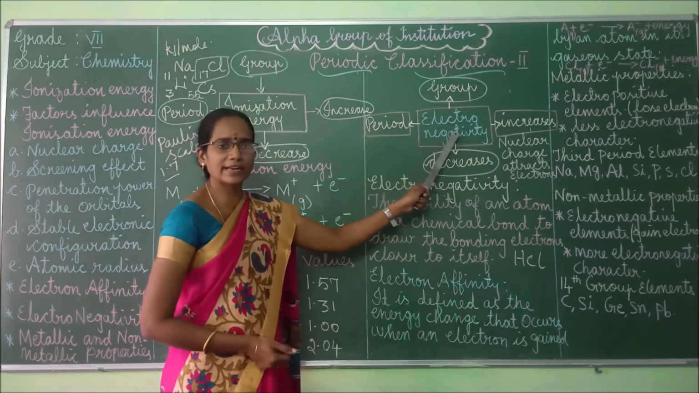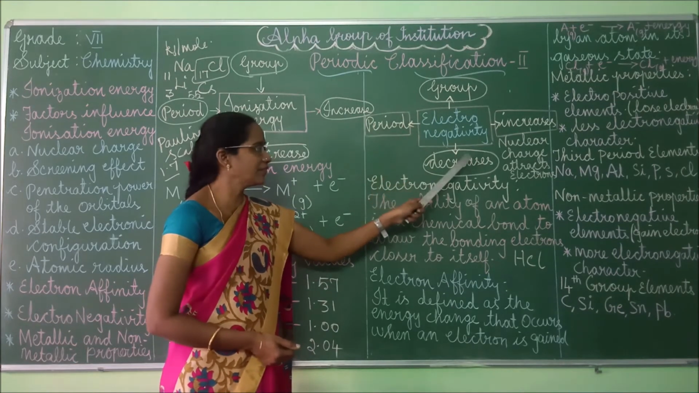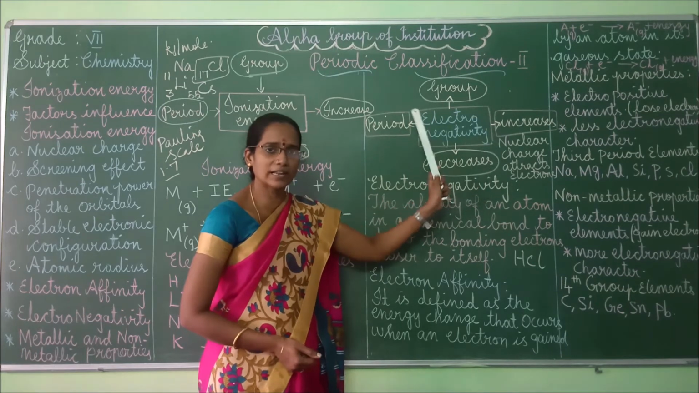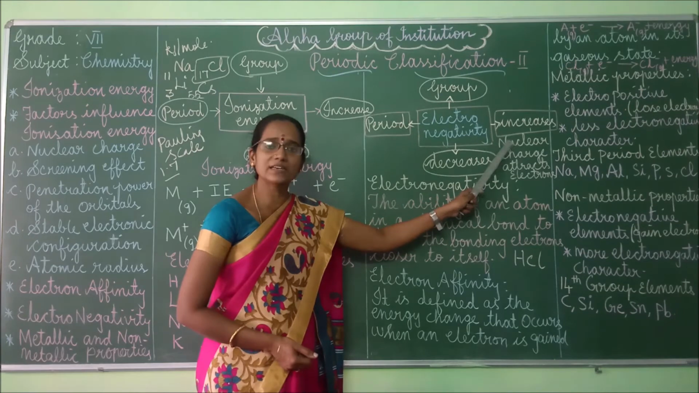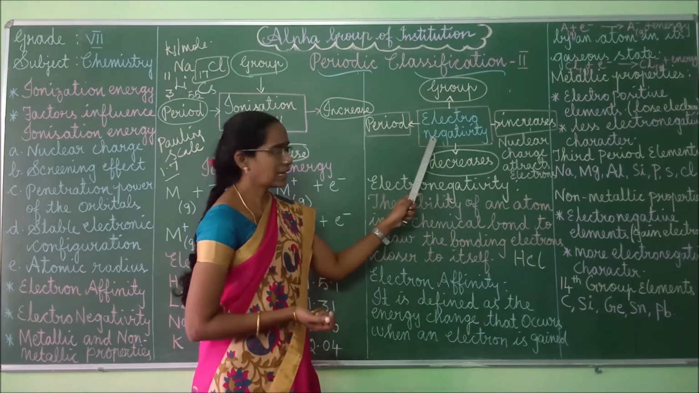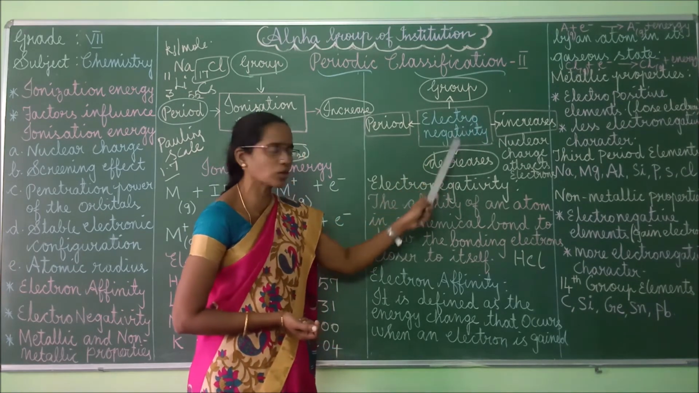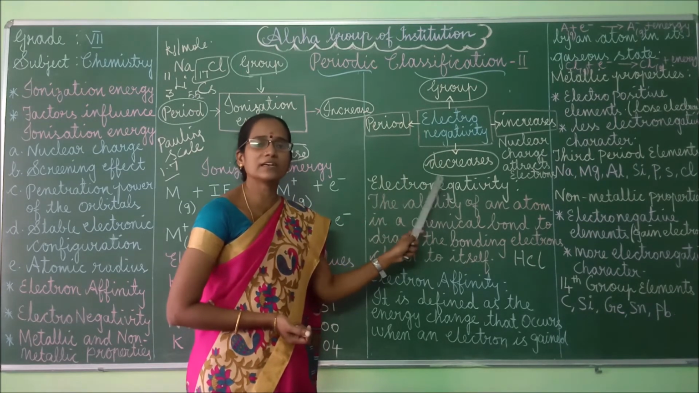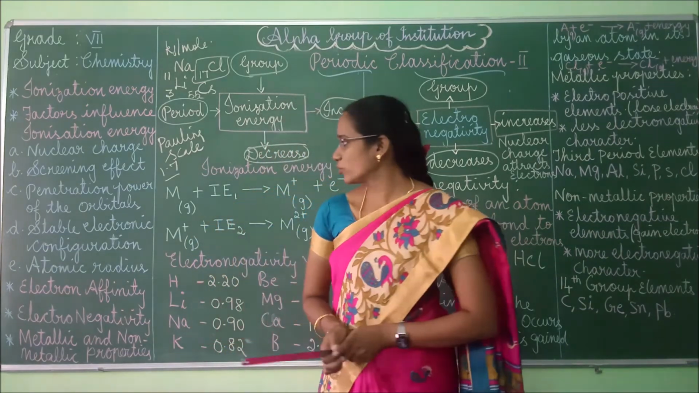Okay. So electronegativity from left to right across the period increases. Why? Because the nuclear charge attracts the electrons more strongly. Hence, electronegativity increases from left to right across the period. At the same time, electronegativity decreases from top to bottom down a group. Why? Because it contains more number of energy levels. Okay, children. So these points you have to remember.